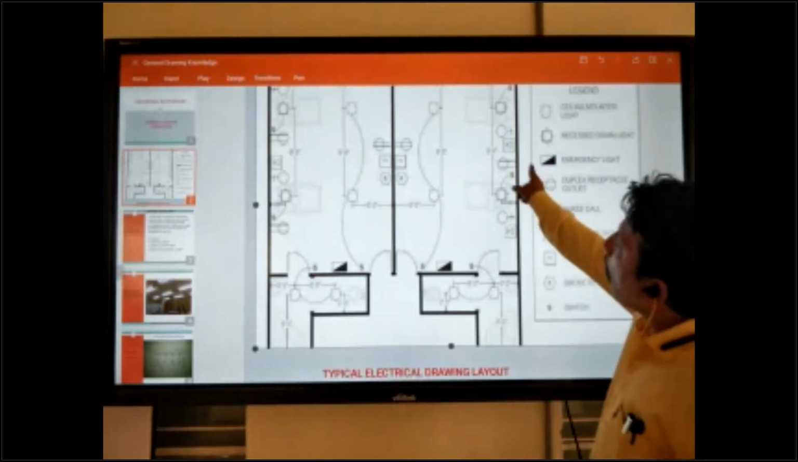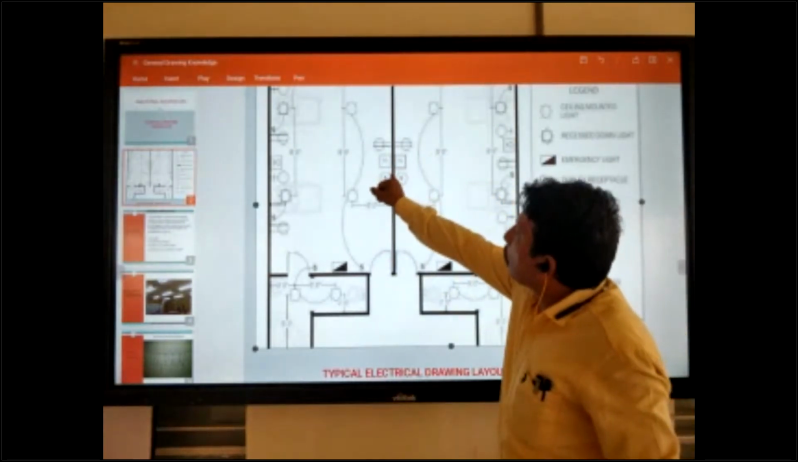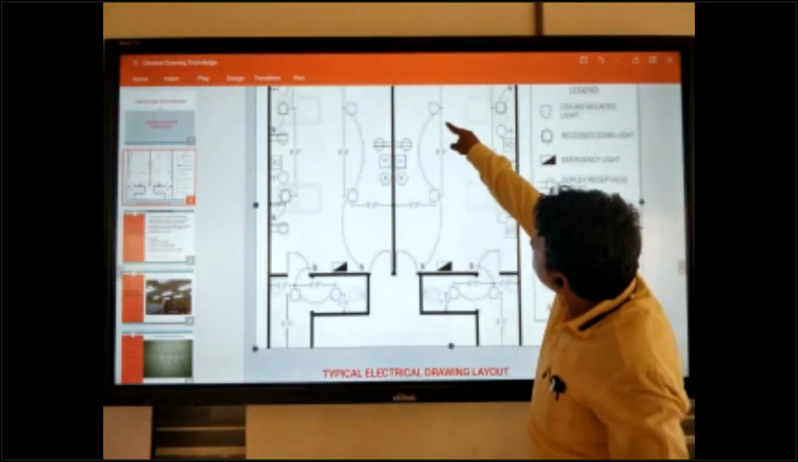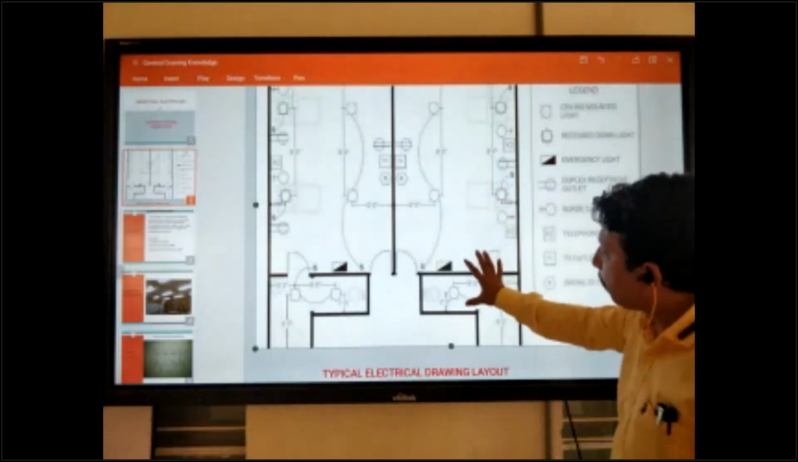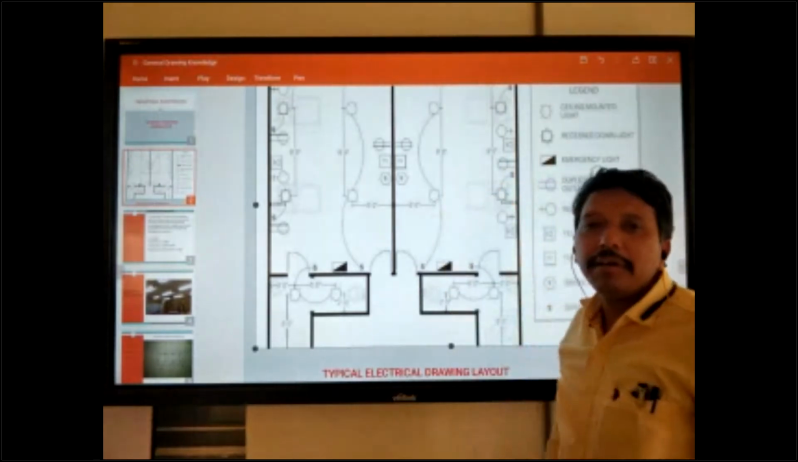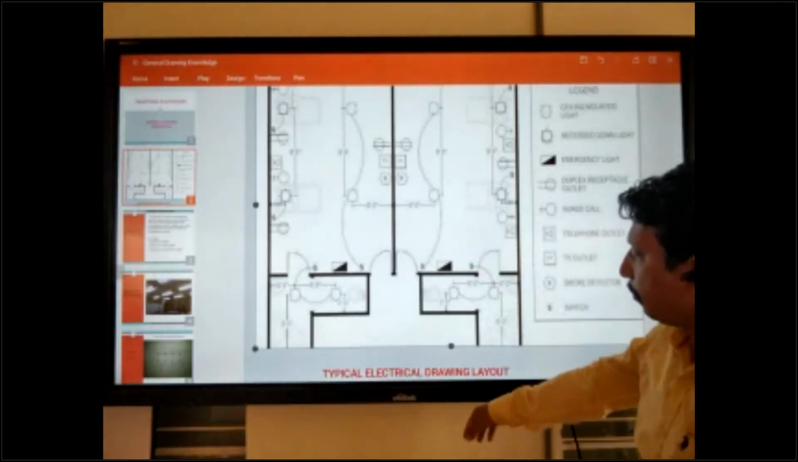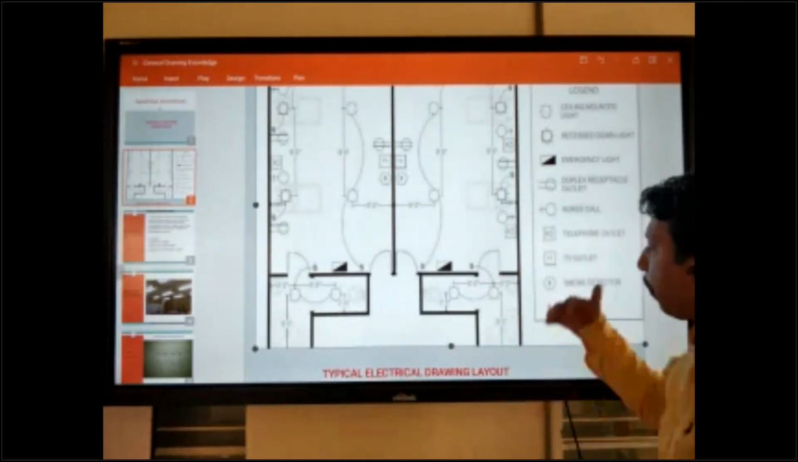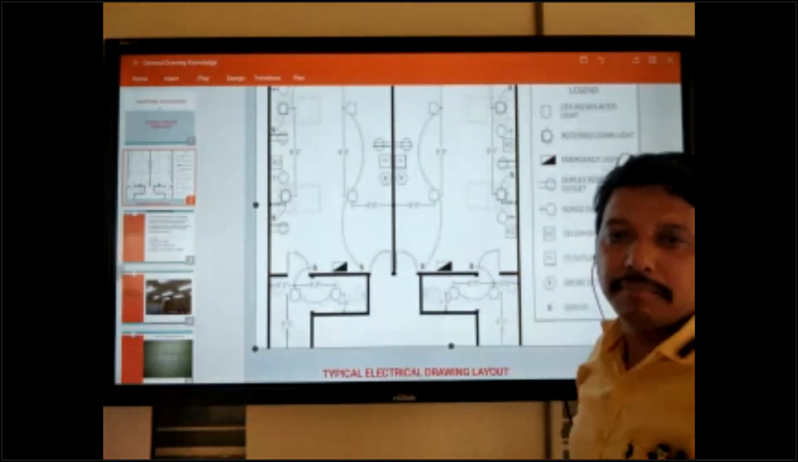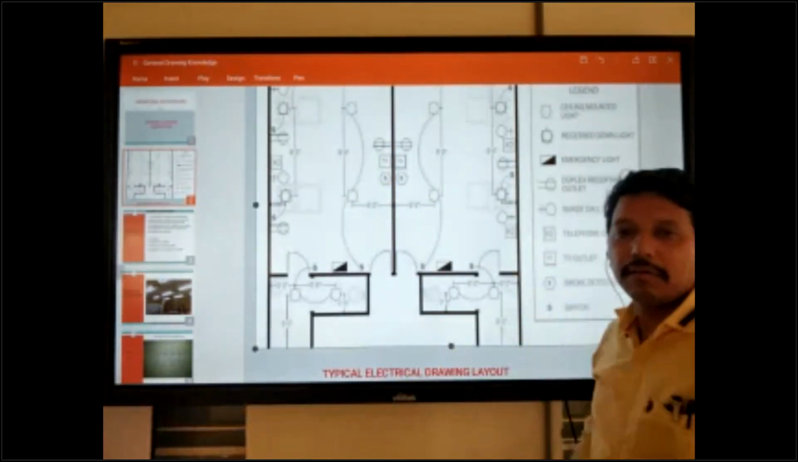So all the systems are coming here. This is typical. Smoke detector is also coming, TV also coming, telephone also coming, and our light point also coming. So this means this is typical. All kinds of systems are there. If only light is coming, this is only a lighting layout, not lighting typical. This is only lighting. If only the smoke detector is coming, this means this is fire alarm. So they are all mentioned here.